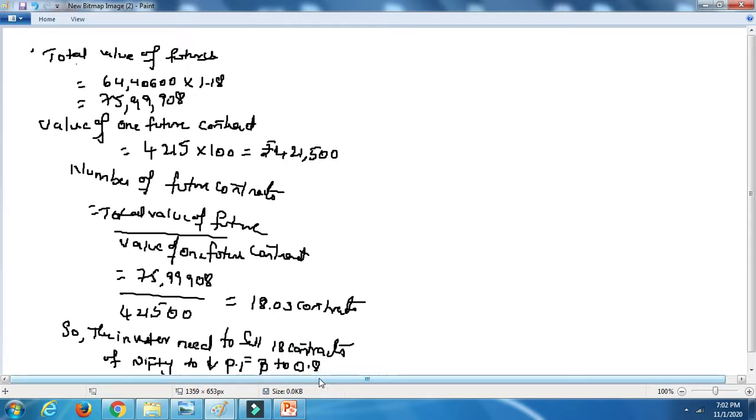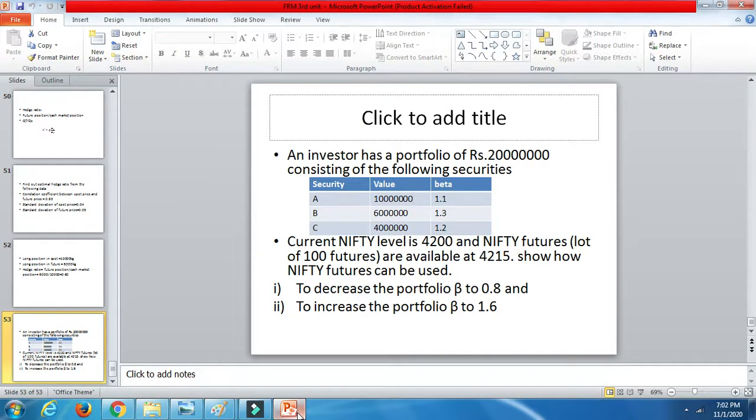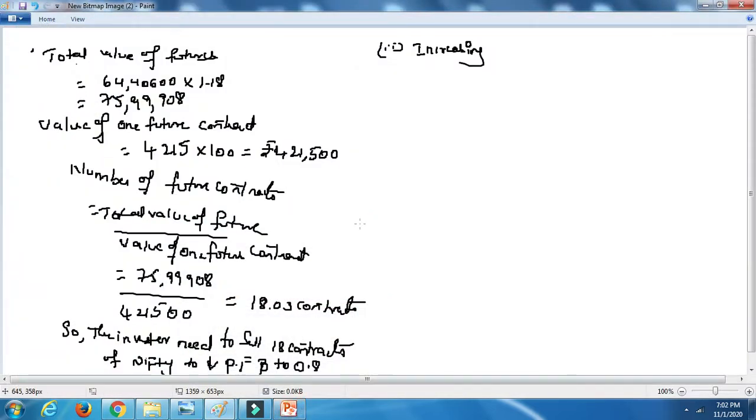Now let's do the second bit. What is the second bit? Decreasing the portfolio beta to 0.8 was the first. Now we are increasing the portfolio beta to 1.6.